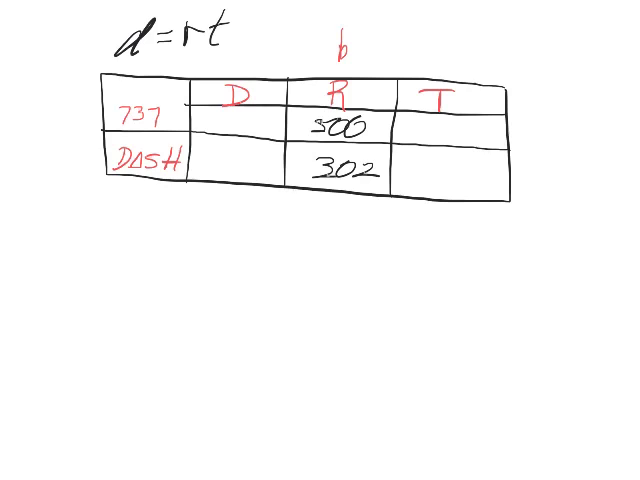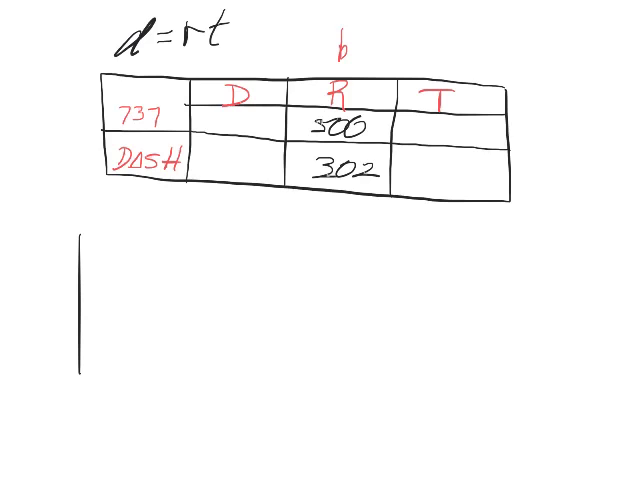Suppose that the Dash 200 takes off and travels at its cruising speed. 1 hour later, the 737 takes off and follows the same route traveling at its cruising speed. How long will it take the 737 to overtake the Dash 8? Alright, one of the things that you need to know right now is that when the 737 catches up to the Dash 8, they will have traveled the same distance because they started here.